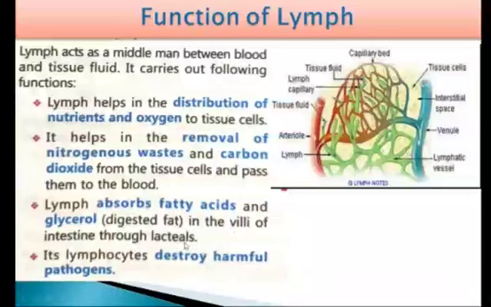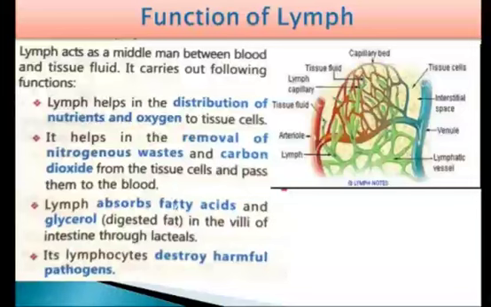Lacteals are the lymph vessels in the intestinal wall. Lymphocytes destroy harmful pathogens. That means lymph carries lymphocytes and antibodies from lymph nodes to the blood, and the lymphocytes present in the lymph nodes destroy the harmful pathogens.